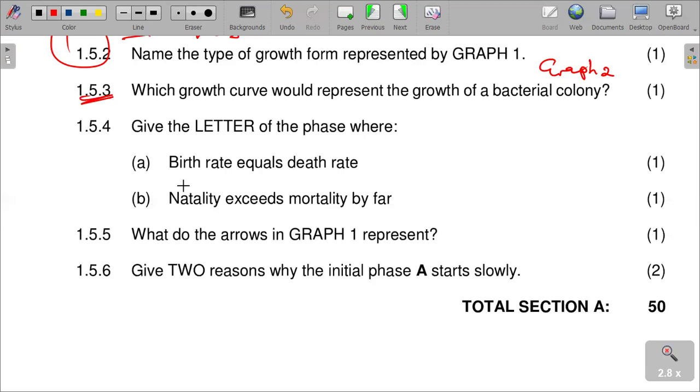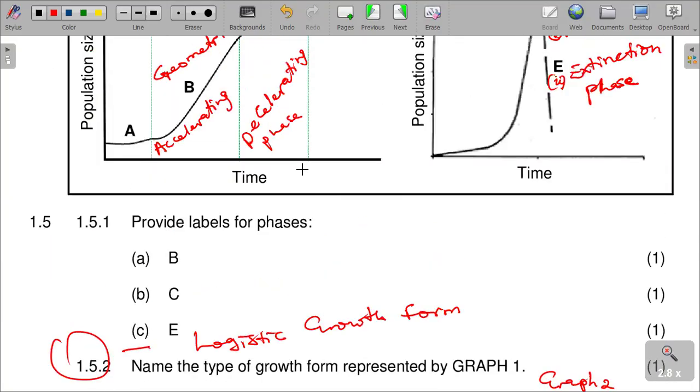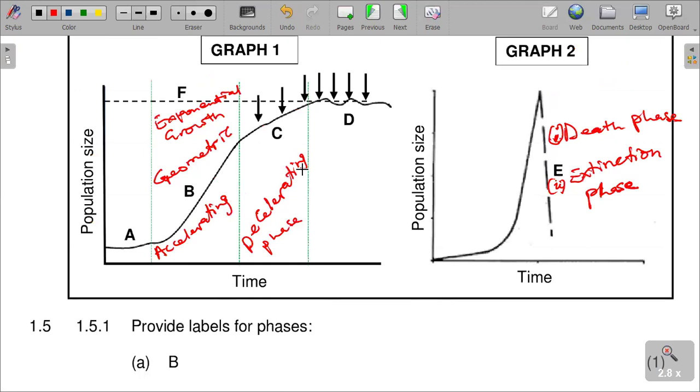And then number 1.5.4, give the letter of the phase where birth rate equals death rate. The letter of the phase where birth rate equals death rate. Birth equals death rate. Give the letter of the phase where death rate equals birth rate, which is on this graph.